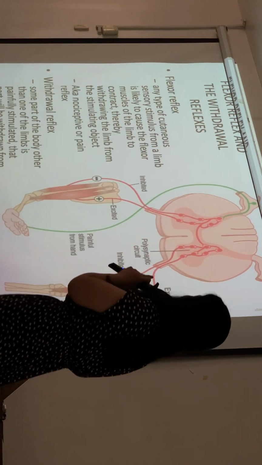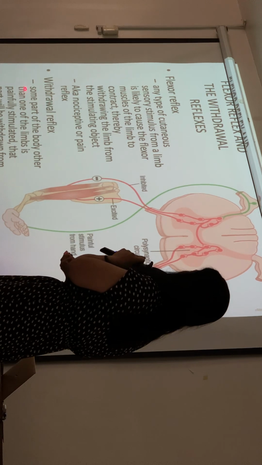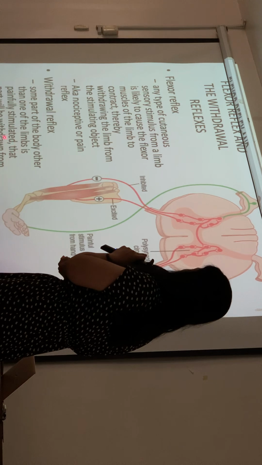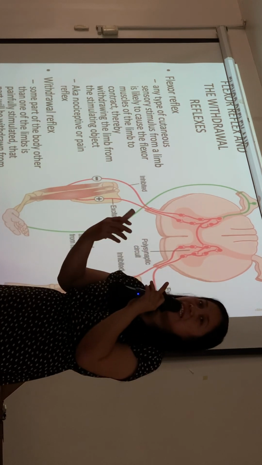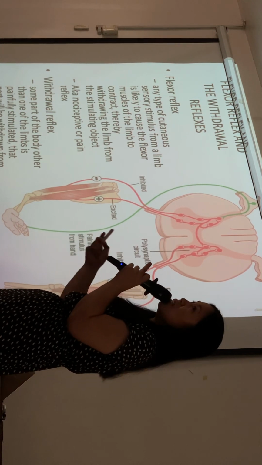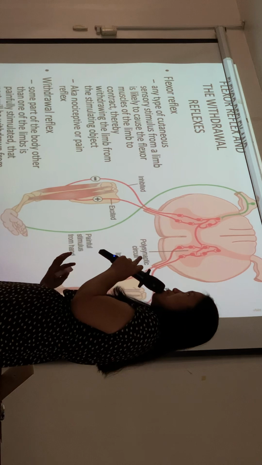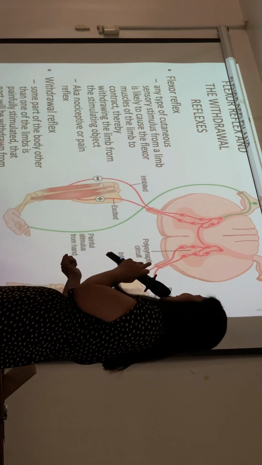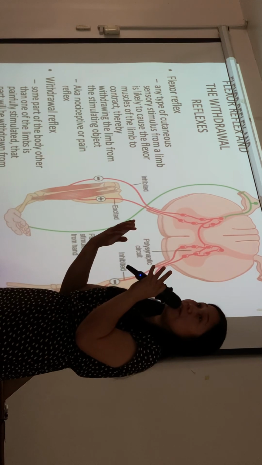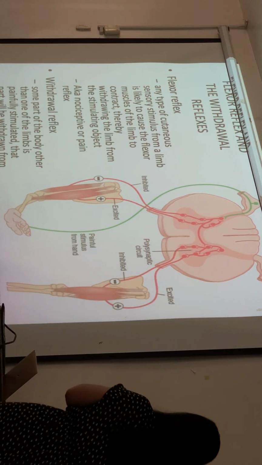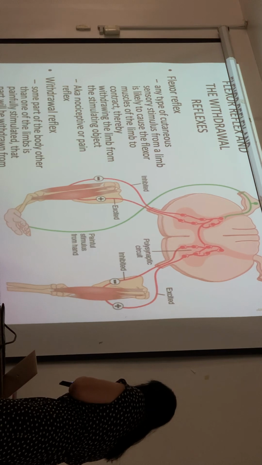Okay, so it causes flexion. Withdrawal reflex: if some part of the body other than the limbs is painfully stimulated, that part will be withdrawn from the stimulus. So it's the same, but not the limb, because it doesn't cause flexion. For example, if you sit down on a durian, you will immediately stand up, no? Because of the withdrawal reflex. Okay, so still muscle stretch reflex.